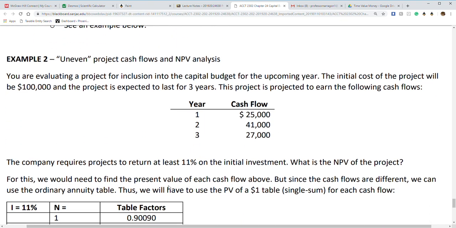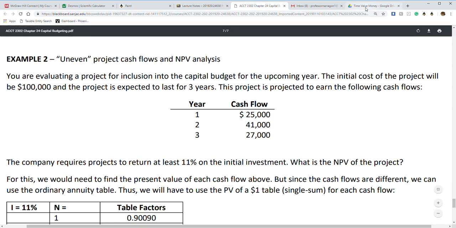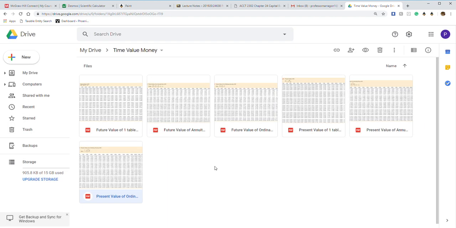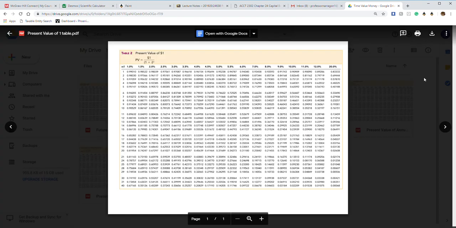So with that, we're going to use this example. Here, again, we've got a project that's $100,000. It's going to have that initial cost. And the 3-year projection, because it's only going to last for 3 years, is as follows. Year 1 is $25,000. Year 2, $41,000. And year 3, $27,000. As you can see, different cash flows. They are going to require the project to return at least 11% of the initial investment. So, again, in our charts, we're now going to look at the present value of $1, since we are going to treat these as lump sums.